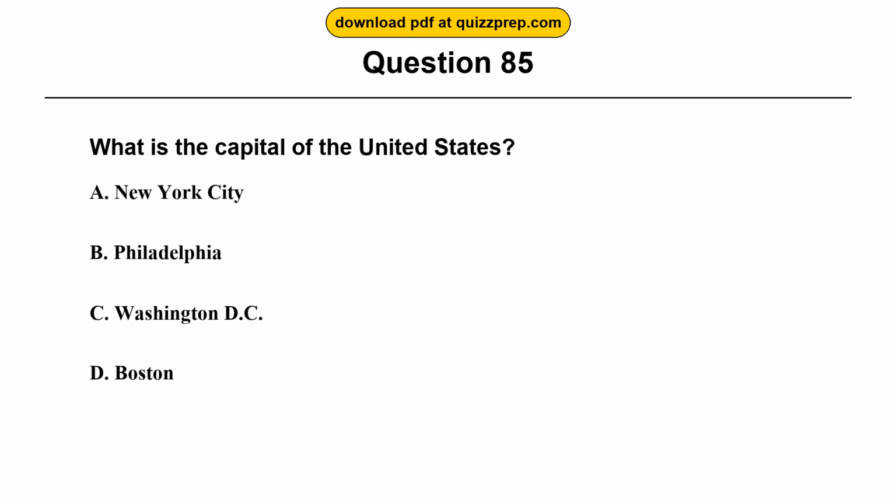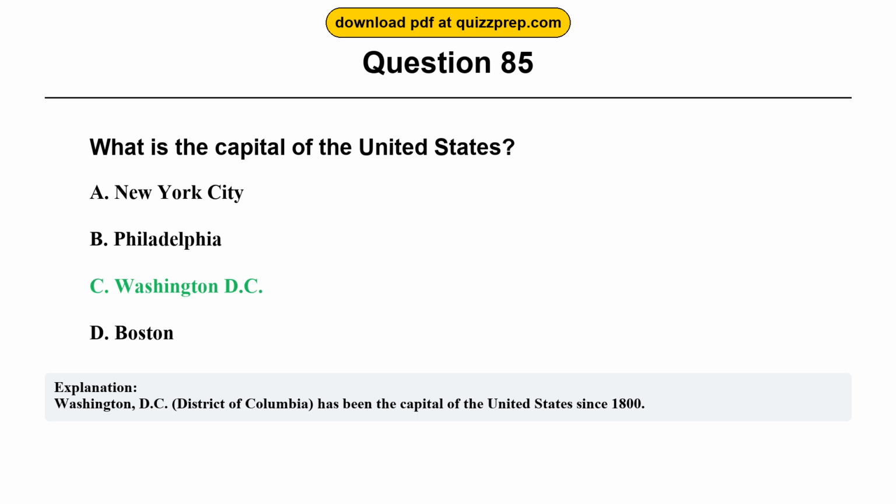Question 85. What is the capital of the United States? Option A, New York City. Option B, Philadelphia. Option C, Washington, D.C. Option D, Boston. The correct answer is option C, Washington, D.C. Washington, D.C., District of Columbia, has been the capital of the United States since 1800.